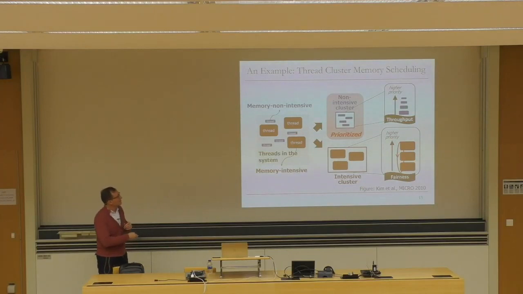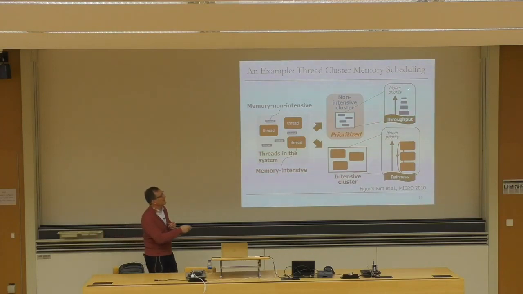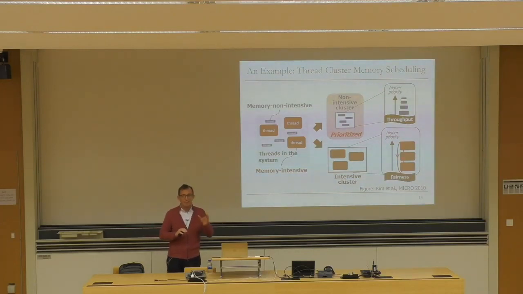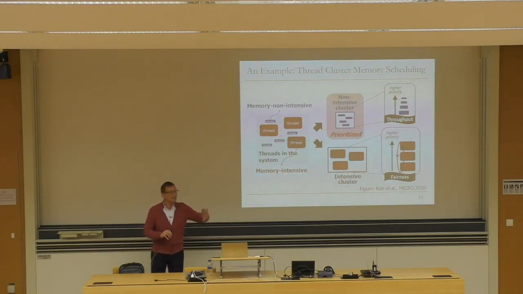So this prior work proposes prioritizing this non-intensive cluster. Within the non-intensive cluster, it gives higher priority to applications that are least intensive, because those are the applications that don't generate a lot of requests. Again, if you service that application's request, the application continues progress in its core. The goal is to maximize core utilization.